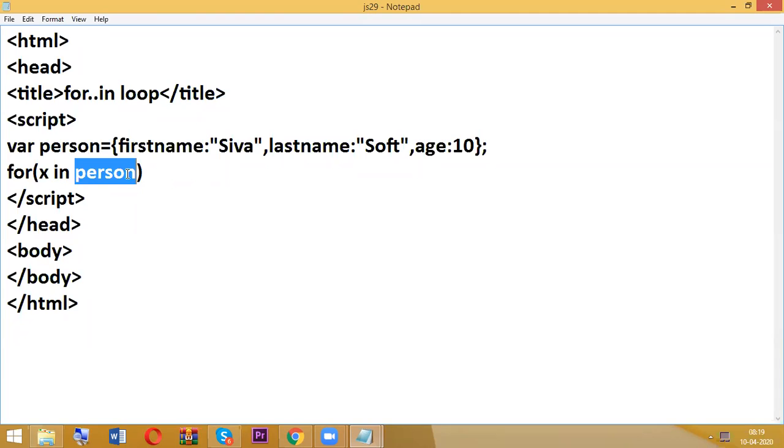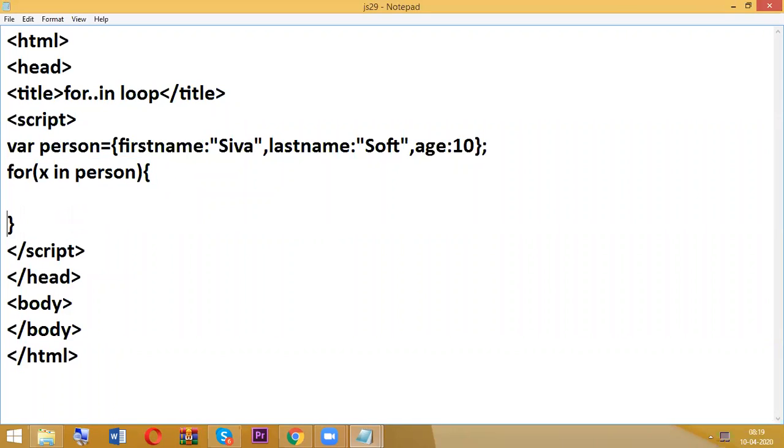available in person. It is a loop concept. Loop means it will execute by default only one property at a time. So that means in person we have three properties: first name, last name, age. Totally three properties. So at the time of execution, first it will execute only the first property. What is x? X is nothing but the first property, that is first name.